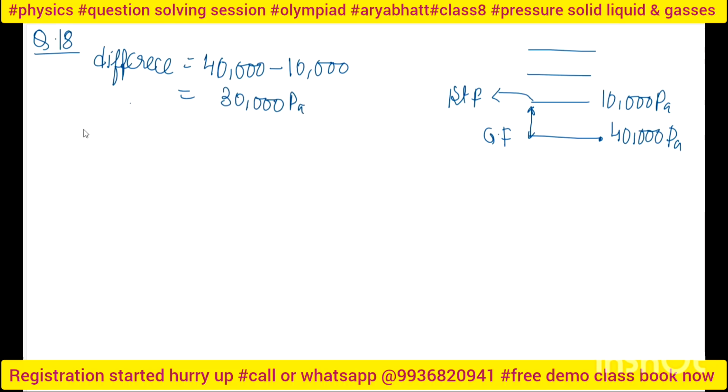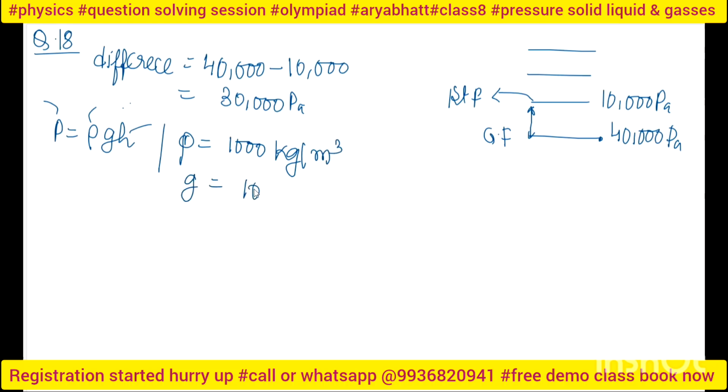We use this pressure in our formula, that is P is equal to rho g h. g is the acceleration due to gravity, h is the required height, rho is the density, and P is the pressure. I know that density is 1000 kg per meter cube. g, the acceleration due to gravity, I am taking as 10 meter per second square. P is my pressure, that is 30,000.